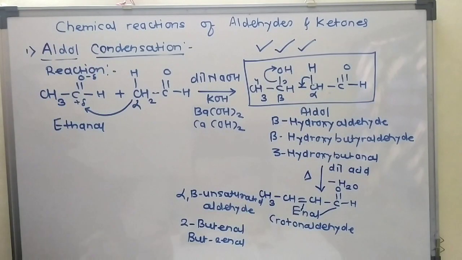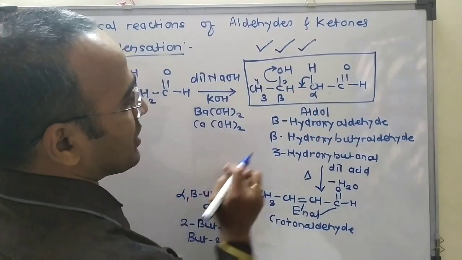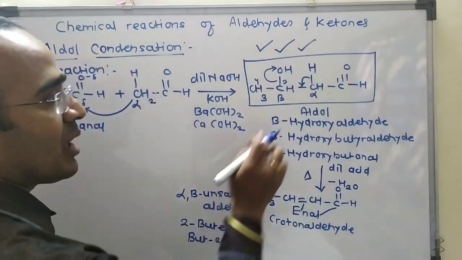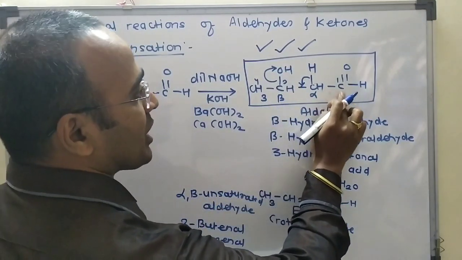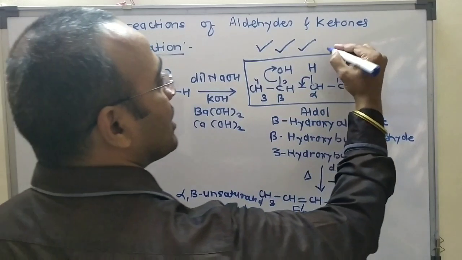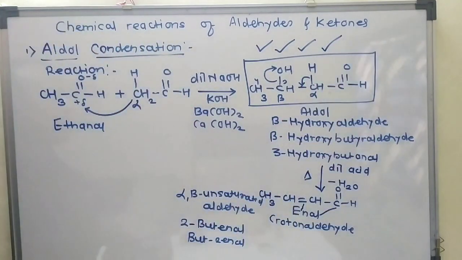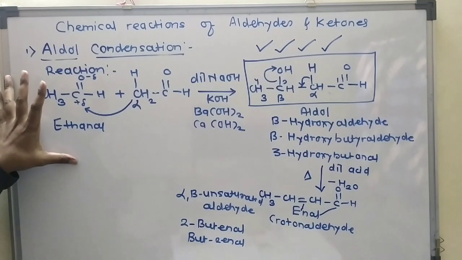And the fourth structural criteria is that the hydroxyl group, that is OH, is always present on the beta carbon atom, or the second carbon atom from this carbonyl carbon. This one is first and this one is second. So this one is the fourth structural criteria for this aldol. So this one is the aldol condensation reaction.